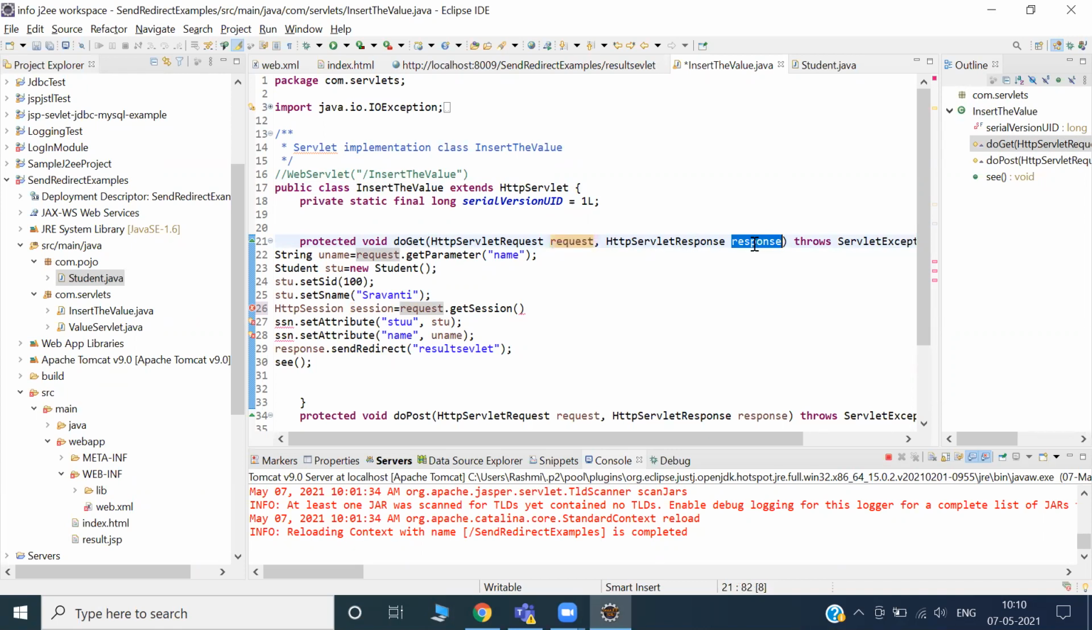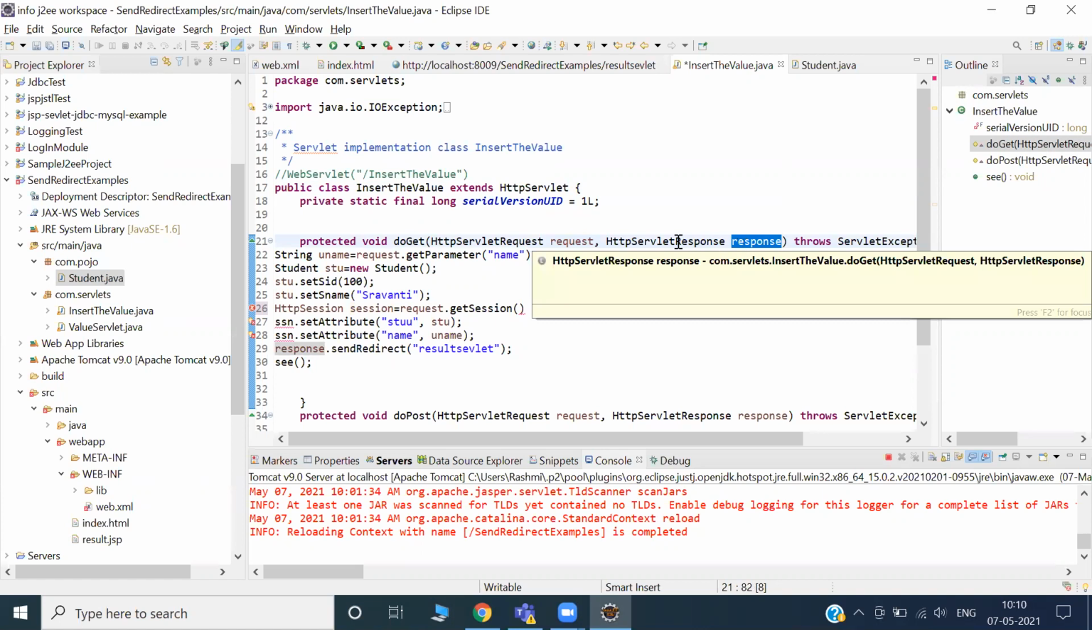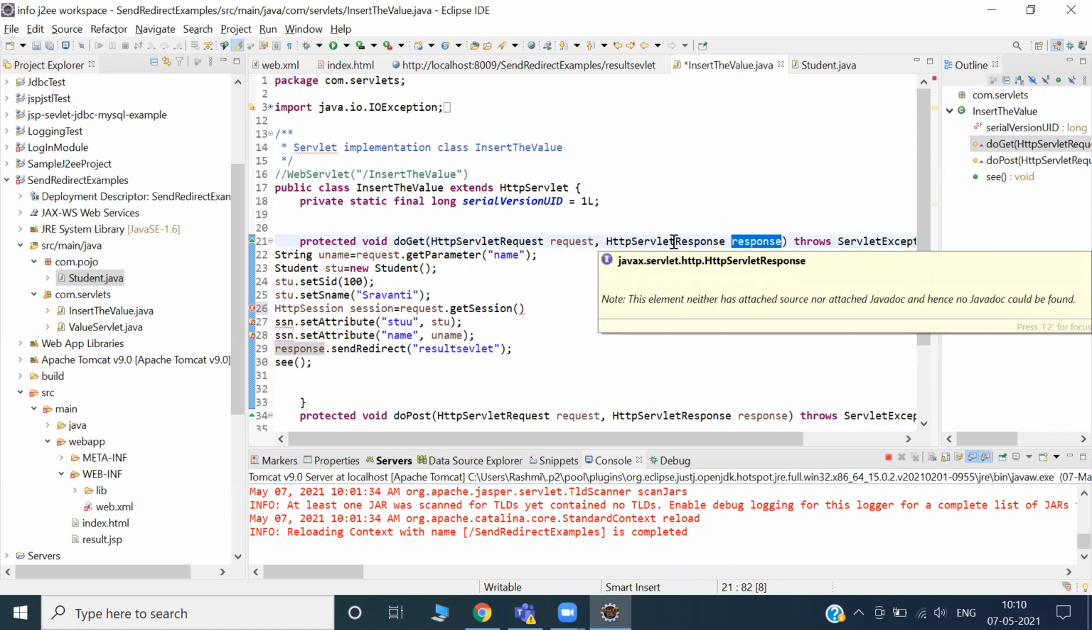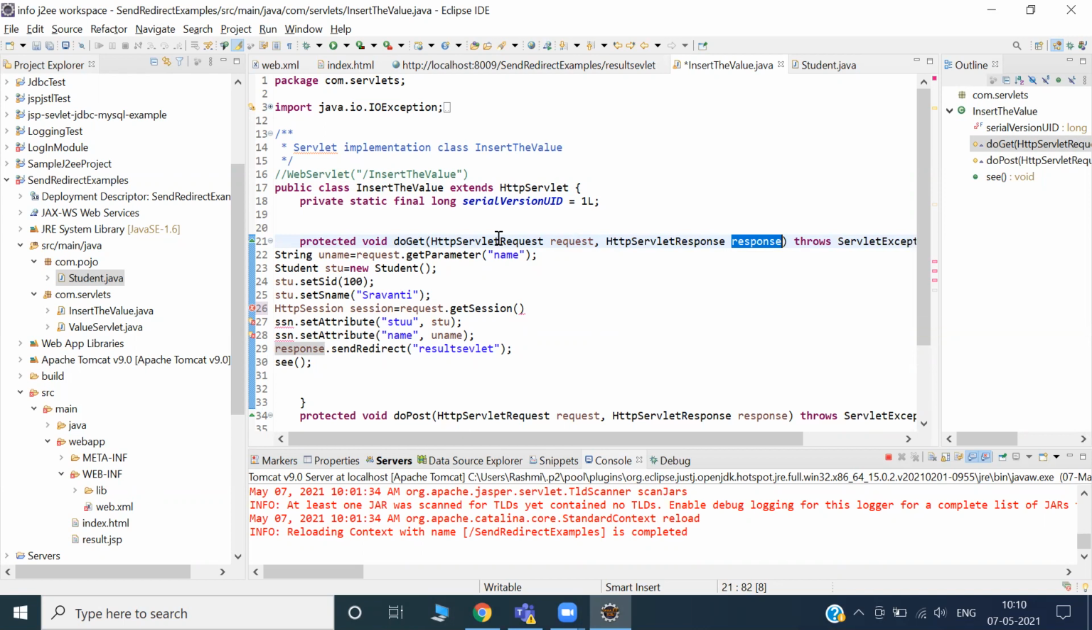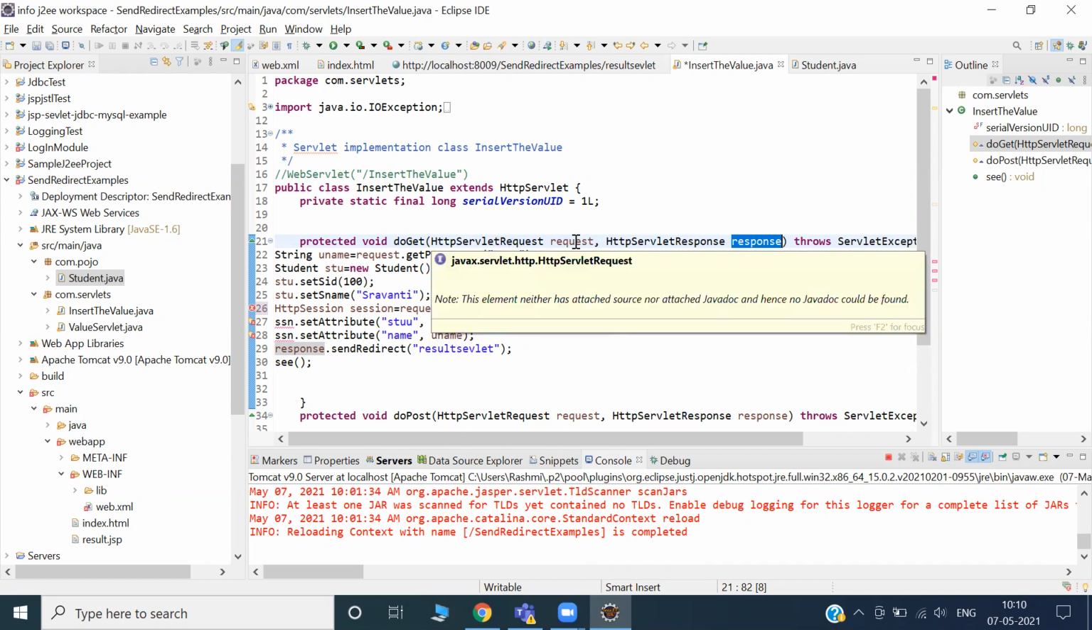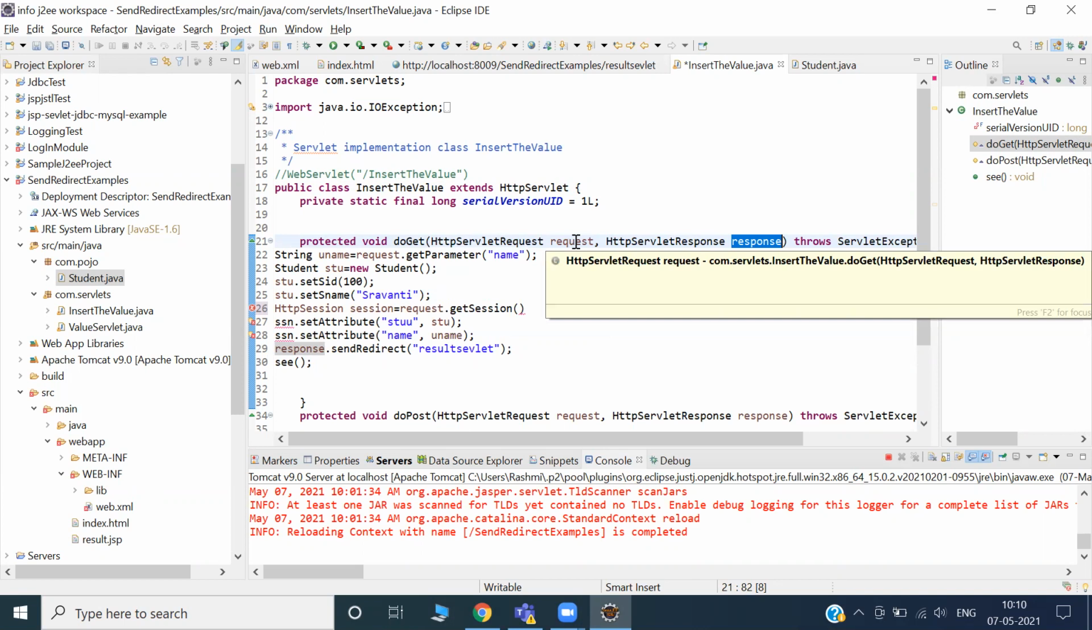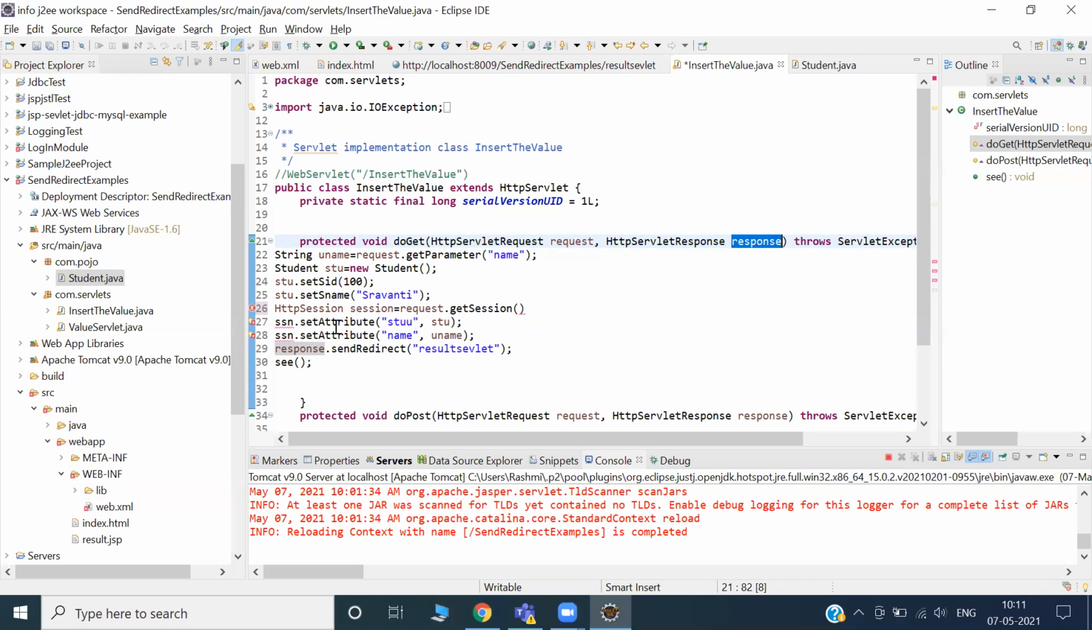This response and request are references belonging to the interfaces HttpServletResponse and HttpServletRequest. So you cannot do any modification, this is already designed. There are a lot of methods, we are just using them. I want to create a carrier so that it can carry my whole thing from this place to another place. Quickly we'll create that. This method will return me that carrier. What is that carrier? That carrier name is session.